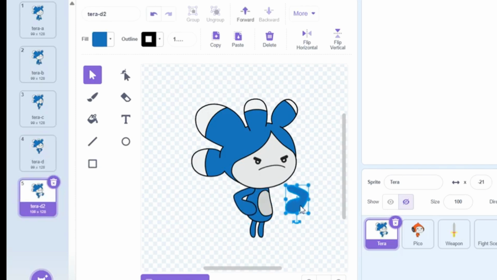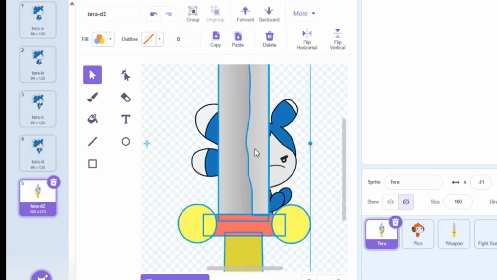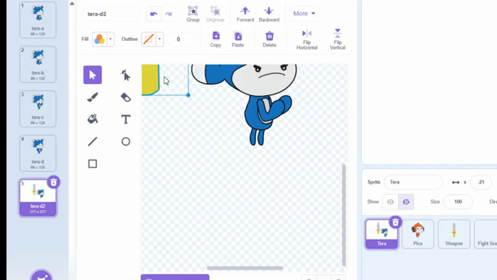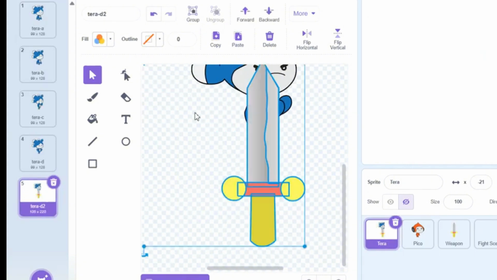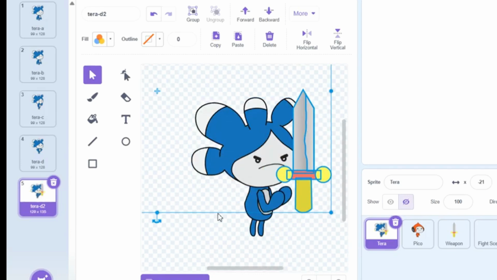So let's adjust Terra's arm position by using the flip buttons to flip the arm to the opposite direction and rotate it upwards. And we can just rotate this arm upwards. This is already flipped to its accurate side. This is to make it look like she's holding a sword. And speaking of swords, let's go and grab it. So you could just copy and paste a sword and just shrink it to a better size. And then place it right near the arms.